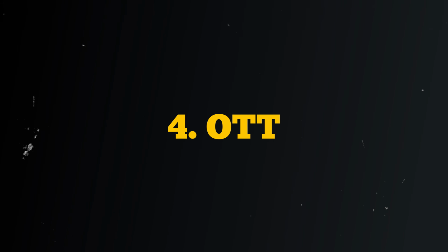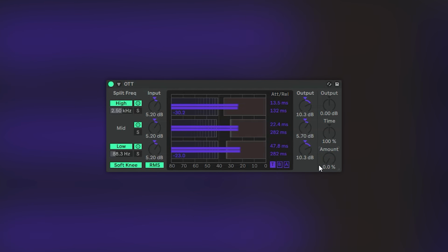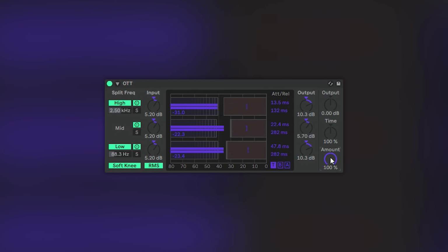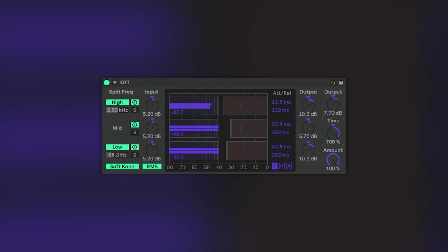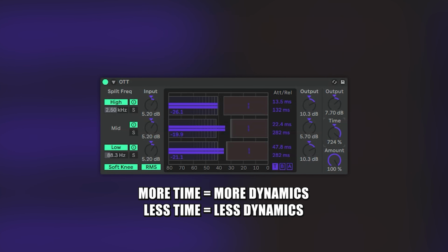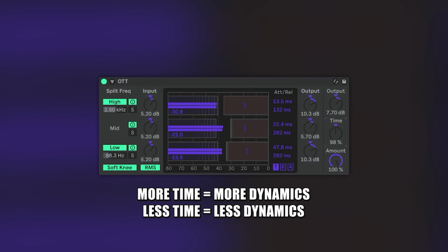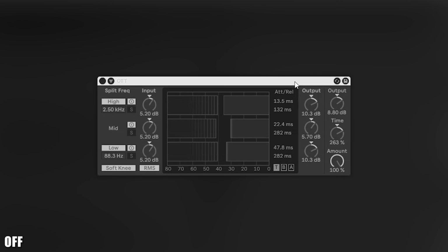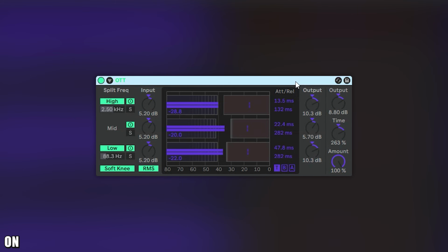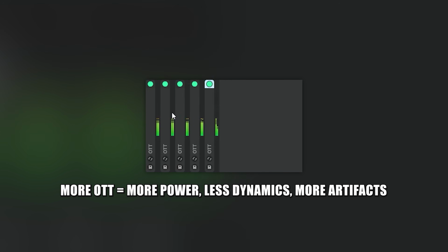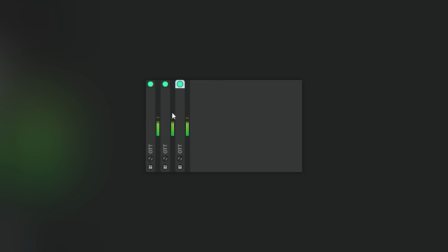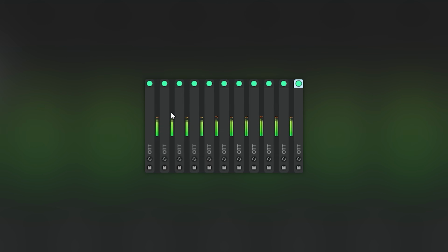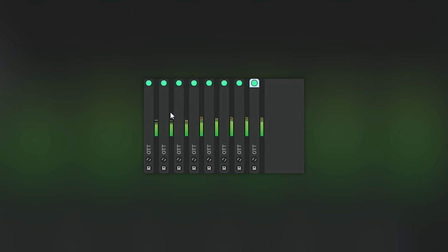Number 4. OTT. Well-known multi-band compressor OTT applies compression on usually 3 bands, making your sounds saucier. Use the time knob to decide how much dynamics the sound will have. Add multiple OTTs to give more power, but at a cost of dynamics, tone of the sound, and artifacts. Although artifacts can be a very nice addition to your sound and can add power too, don't be afraid to use a lot of OTTs.